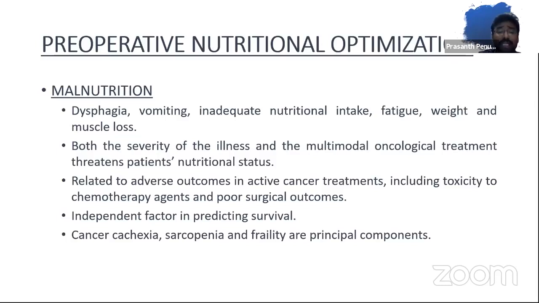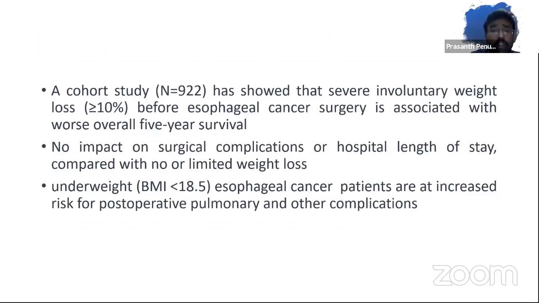So cancer cachexia, sarcopenia, and frailty, used synonymously, are some of the principal components of preoperative nutritional optimization. ESPEN has come out with wonderful guidelines on preoperative nutritional optimization for all cancers put together. But I will share with you a few evidences and also a few personal experiences.